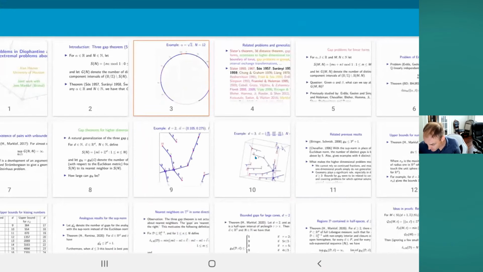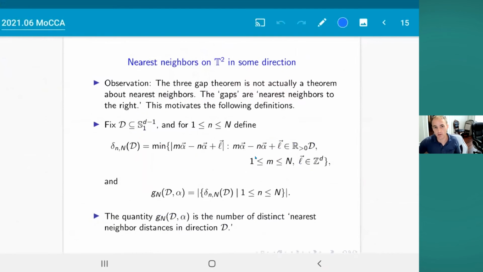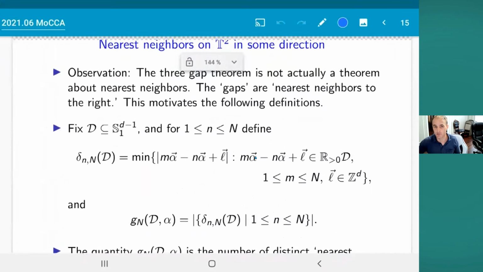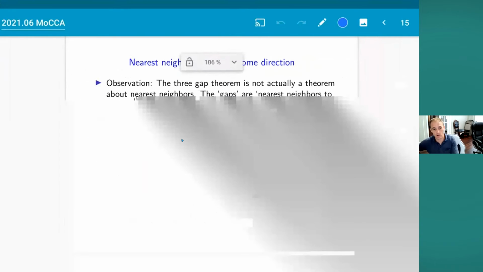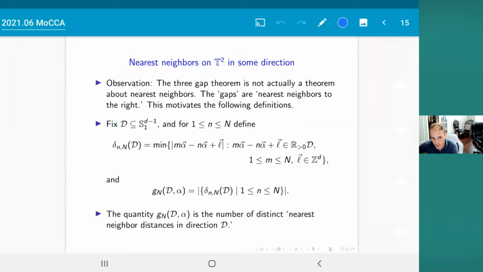And so, in order to have a more robust generalization that allows for the idea of looking in certain directions, we make this definition. We say, pick your favorite set of directions in d dimensions. So pick a subset D of the unit sphere in R^d, and then only look in those directions when you're looking for nearest neighbors.